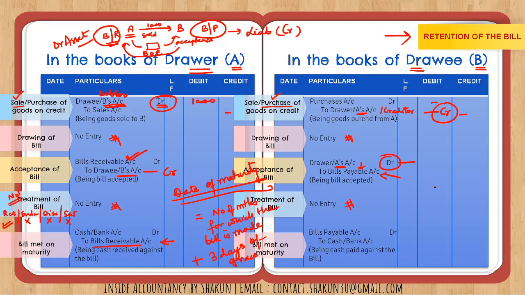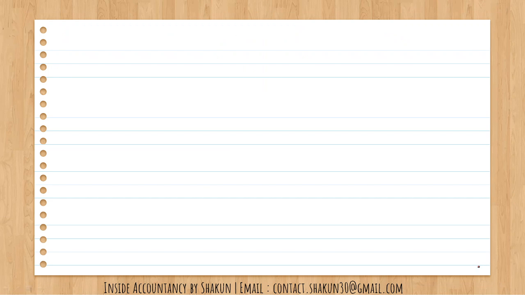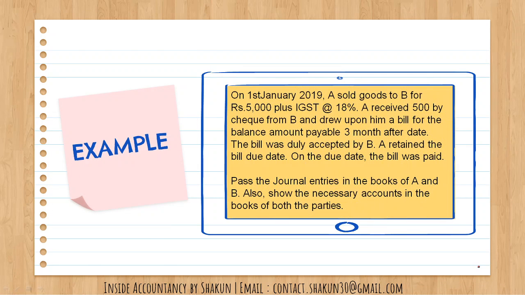So for example, if I say that the bill was drawn on 1st of January for 3 months. So what I have to do in 1st January, I have to add 3 months. So from 1st Jan to 1st Feb, 1st Feb to 1st March, 1st March to 1st April. Okay, 3 months. So that means we come to 1st of April plus 3 days of grace. So 4th of April is our date of maturity. I'll explain this again in the example that I've taken. So let's understand this all with the help of an example.